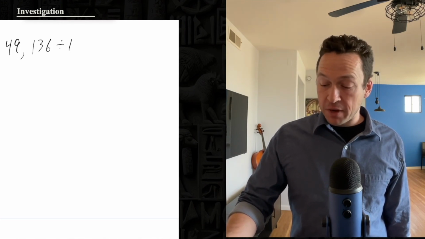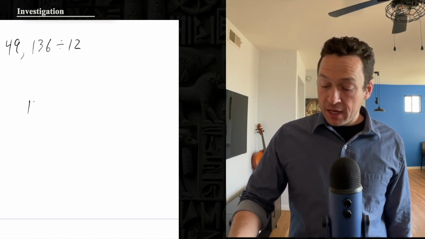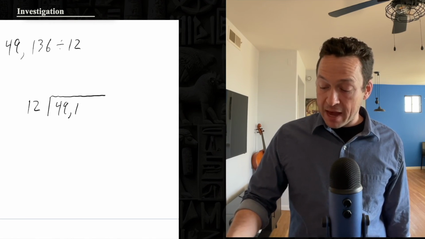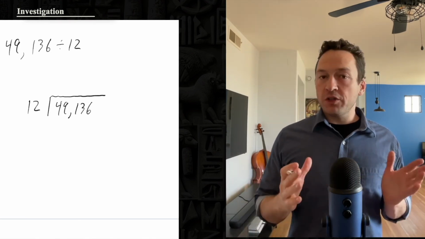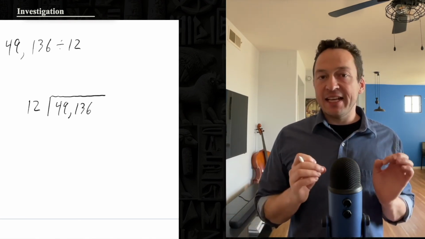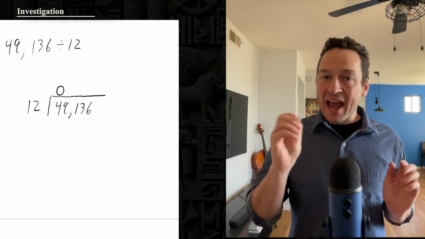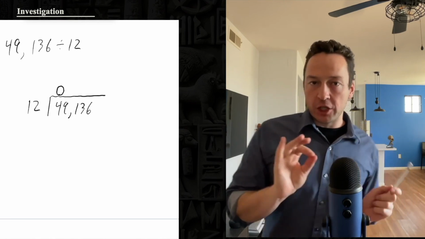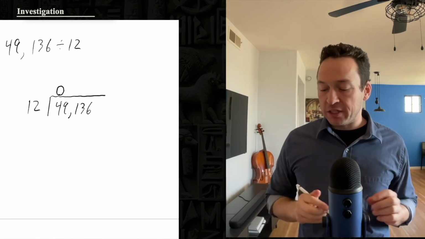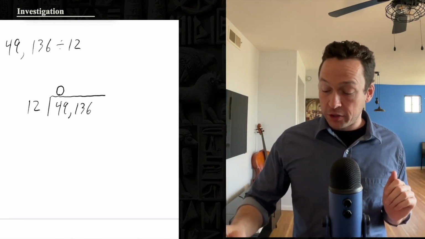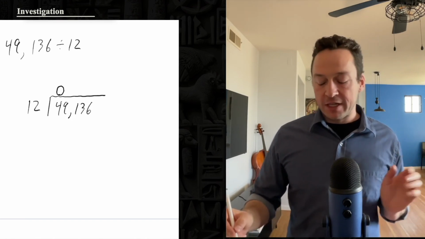And he's going to do the problem 49,136 divided by 12. Once again, he writes the problem out in the usual algorithm. What he's realized is that he can always think about the specific places in the quotient and ask what digit is going to go in that particular place of the quotient. Let's think about how that works. And the reason this works is because of the addition of zeros rule.